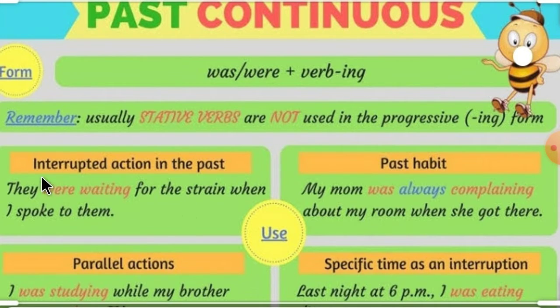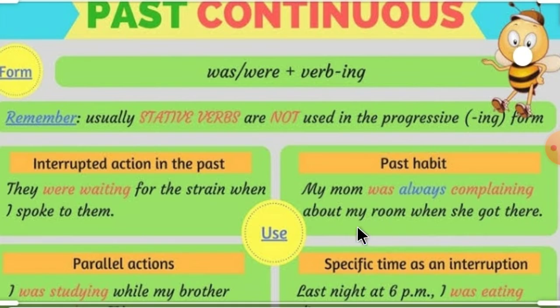So here is interrupted action in the past. The example is: they were waiting for the train when I spoke to them. So the first action is interrupted. What is the first action? They were waiting for the train. And what interrupted it? I spoke to them. So the first action was interrupted, right?